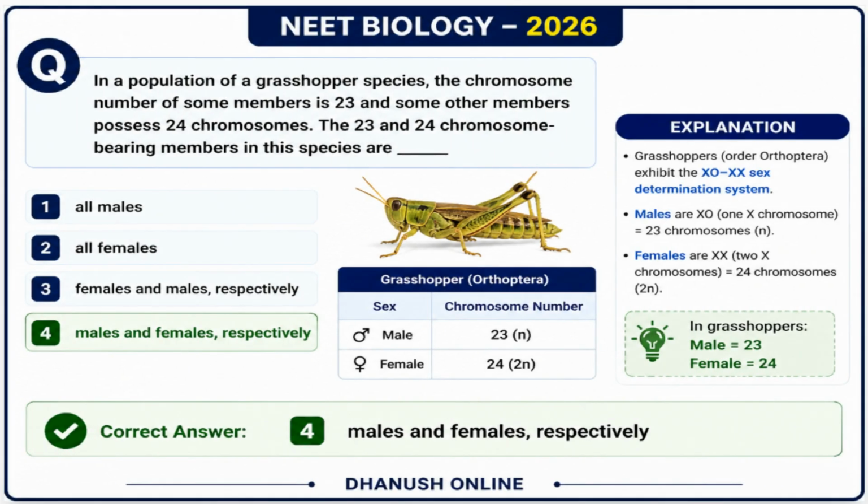In a grasshopper species, members with 23 chromosomes and 24 chromosomes are present. Grasshoppers have an XO-XX sex determination system. Males are XO with 23 chromosomes, and females are XX with 24 chromosomes. Thus, the members are males and females, respectively.